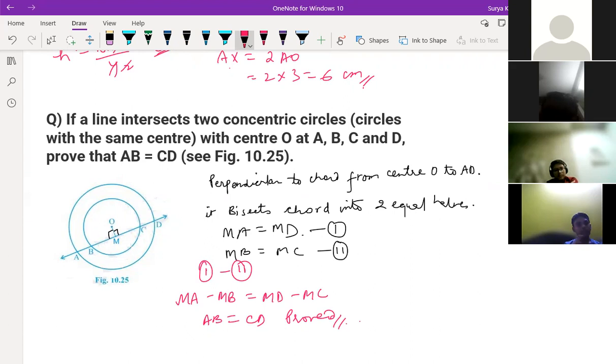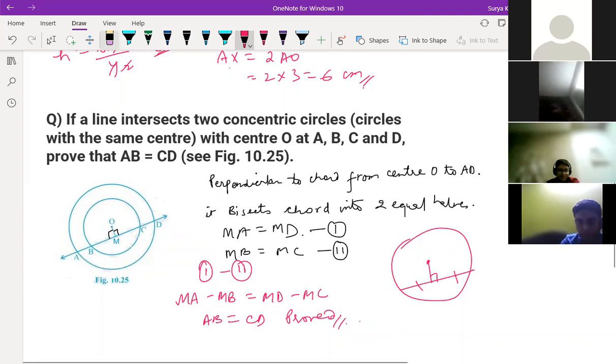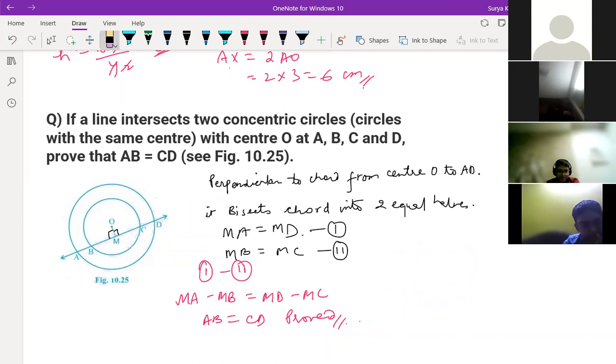If any perpendicular line is given to any circle, suppose a circle is there and this is a chord, and you are drawing a perpendicular line to the chord. Sir, this is not right, sir. I have written this in the book only, sir. In the NCERT book, sir, in the notes which I am solving in school, sir. I have written this only, sir.